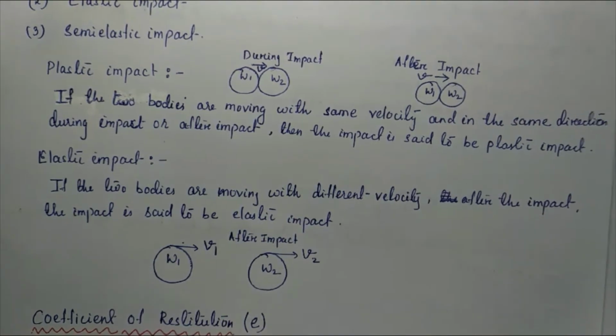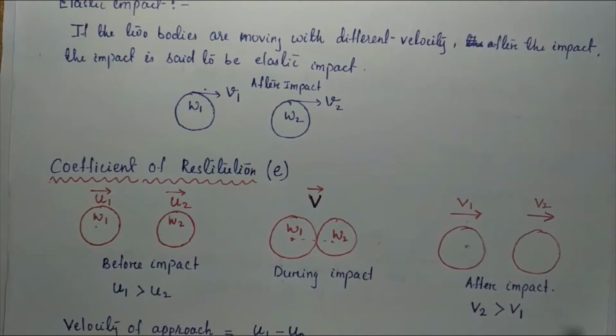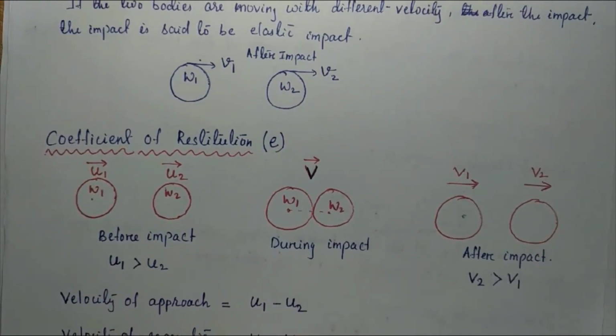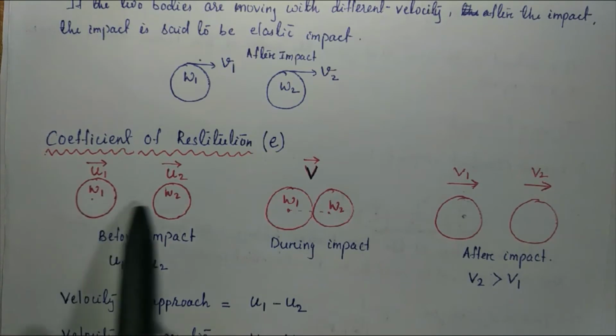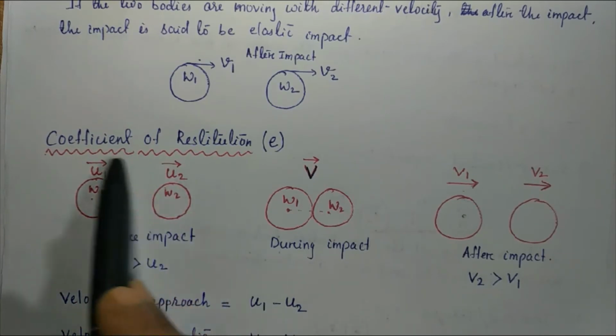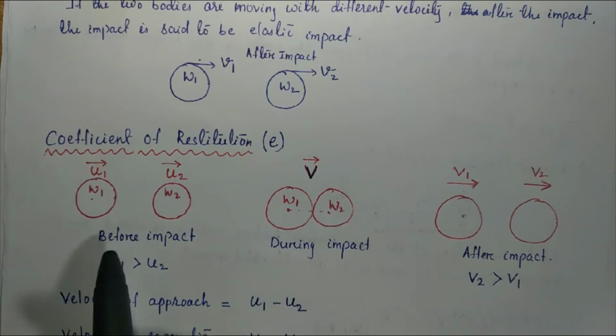Next we discuss the coefficient of restitution. So here we consider two different bodies having weights W1 and W2. Both are moving with initial velocities, that is U1 and U2, and this we consider the condition before impact. Then we consider both the bodies colliding with each other. So how is this possible?